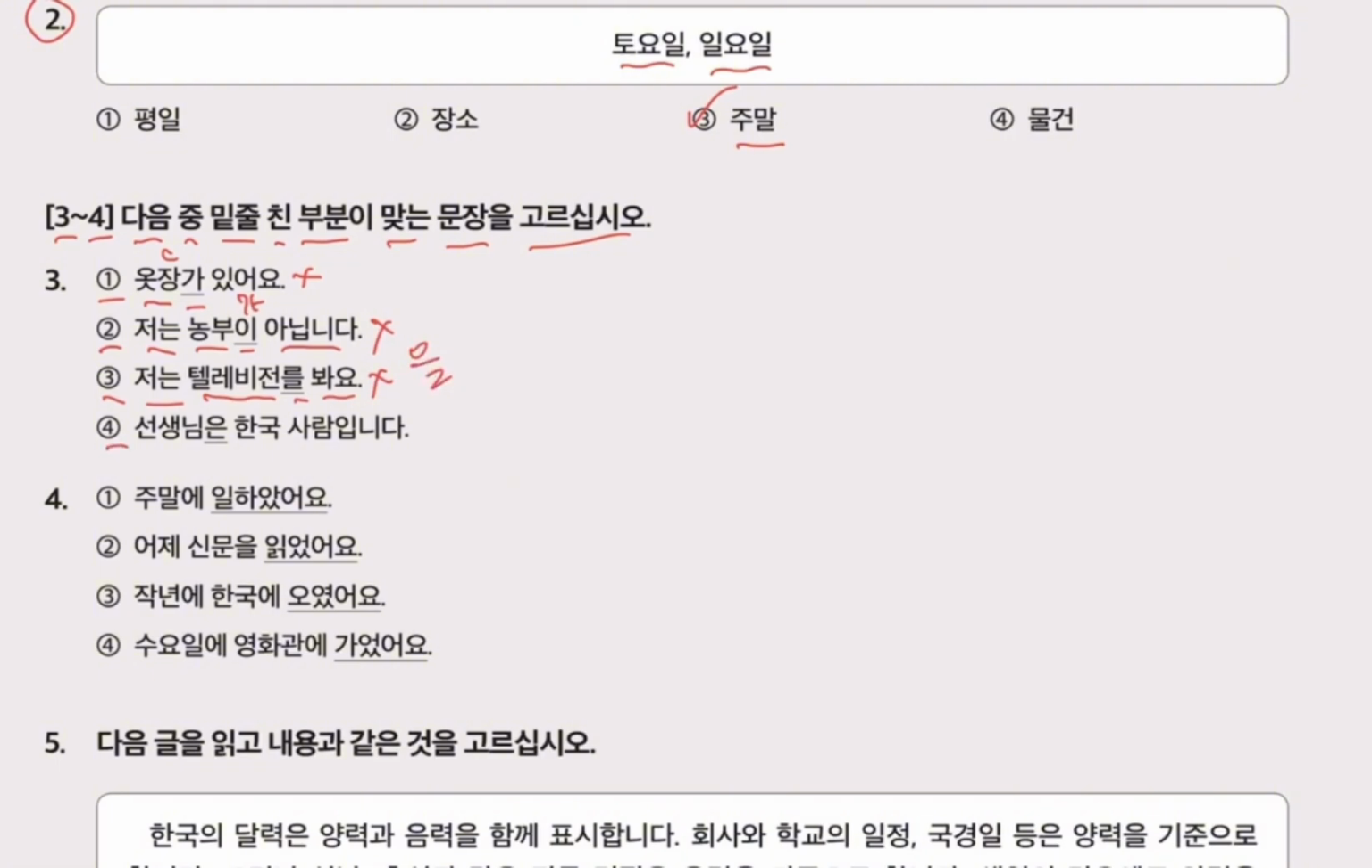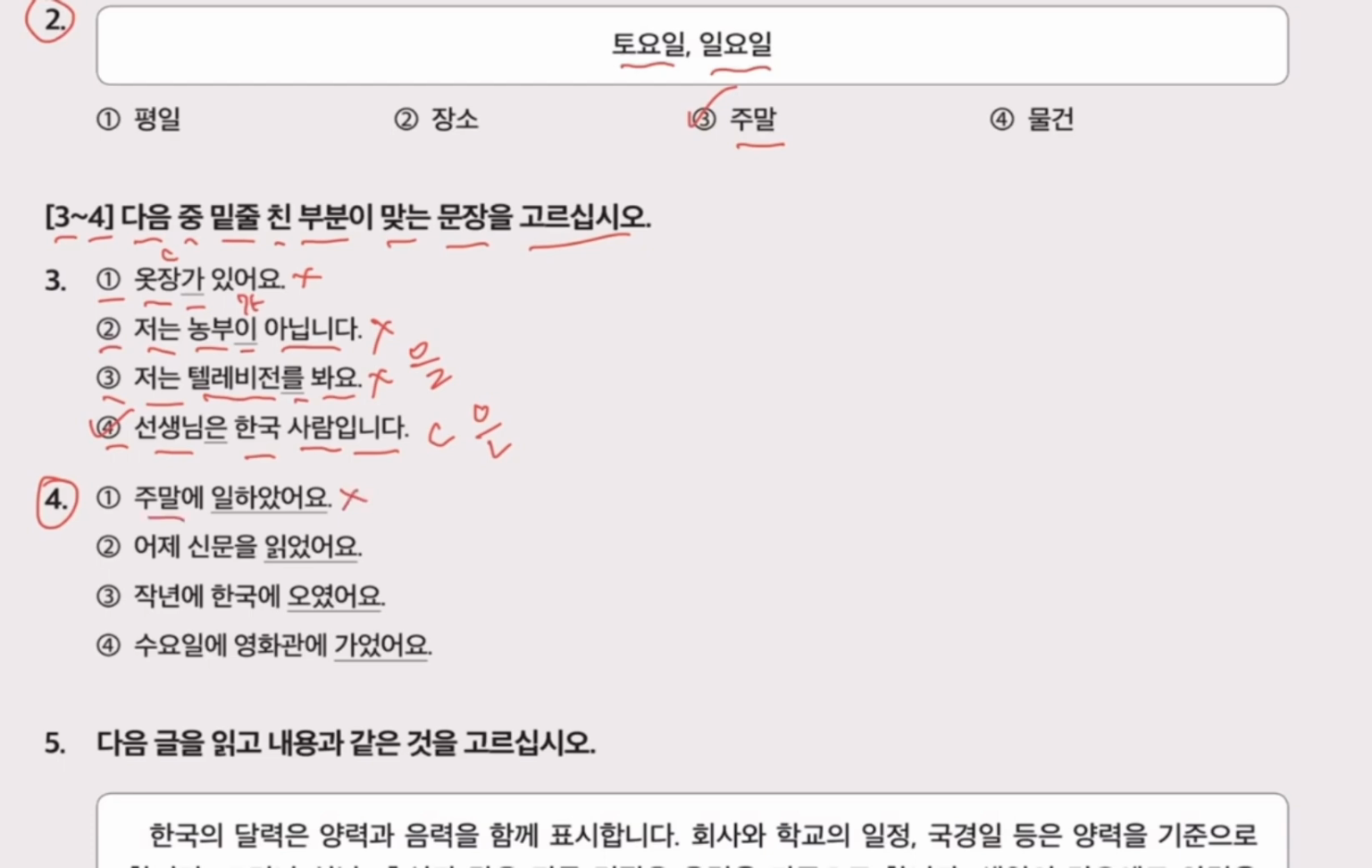Number 4. 선생님은 한국 사람입니다. This is our correct answer because in 선생님 the last is a consonant. We add 은 with the consonant. Question number 4. 주말에 일 하았어요.